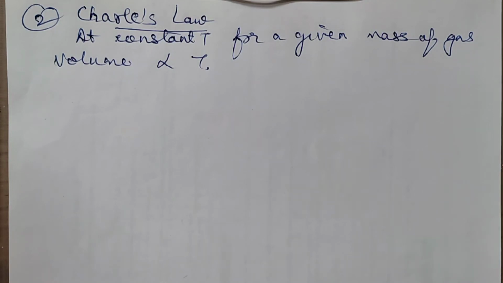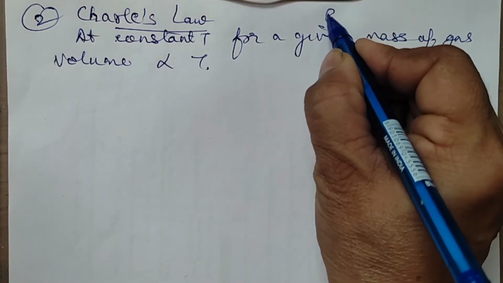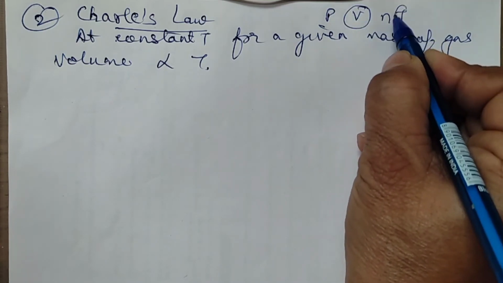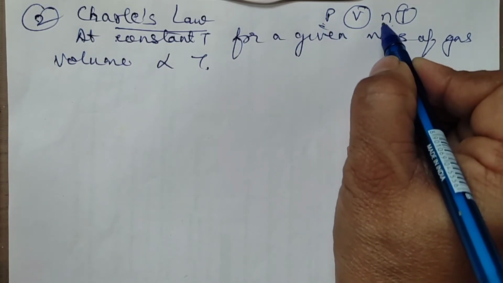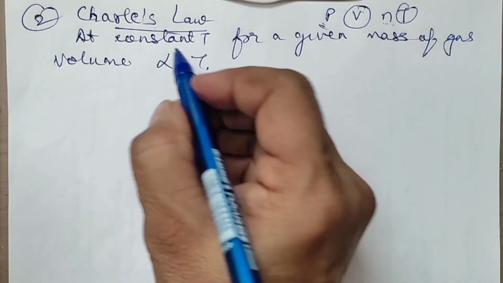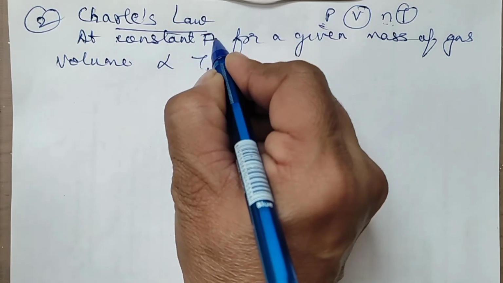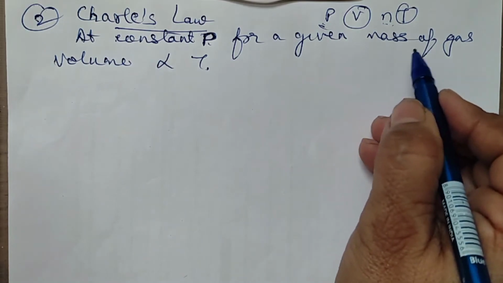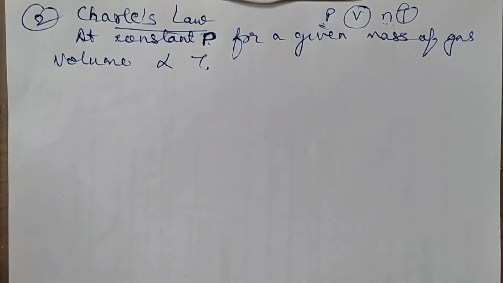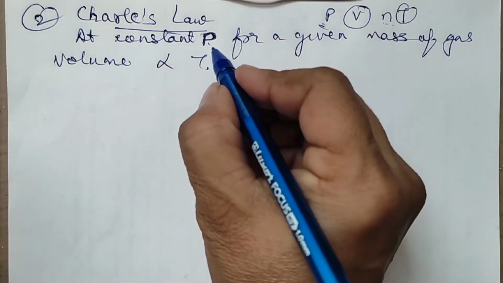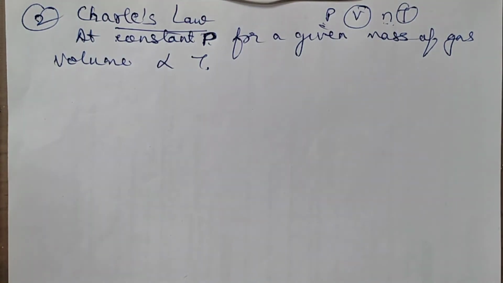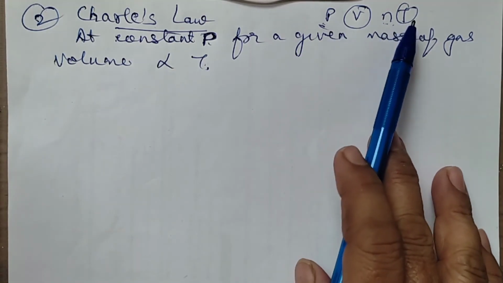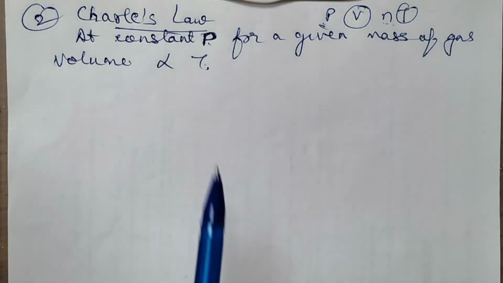Out of the four things which we wrote earlier, P, V, N, T, now it's a relation between volume and temperature. The remaining two will be constant. That means the pressure remains fixed. Volume and temperature are directly proportional for a given amount of a gas.